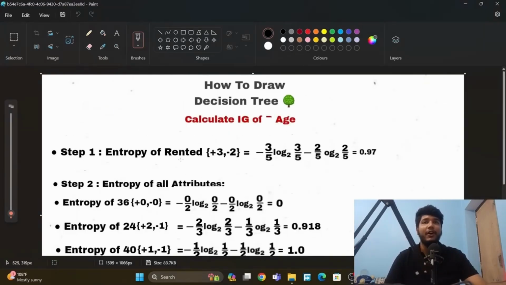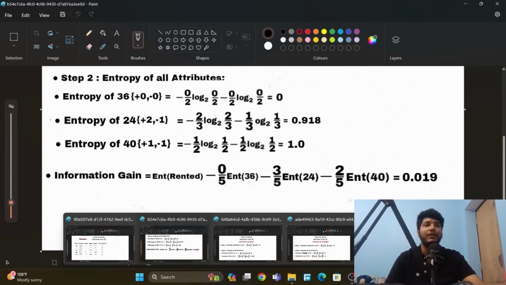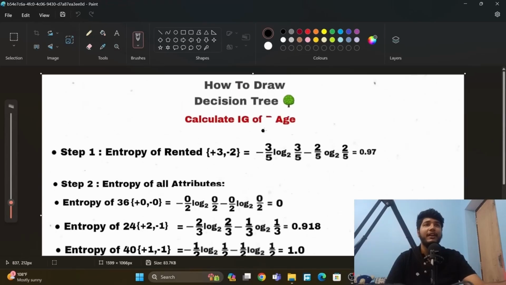So here it will be the entropy of rented. Total yes in rented is 3, and total no in rented is 2, so 3 yes and 2 no, 5 total, added here. Now the entropy of all the attribute values inside that, and we get this value for person age.